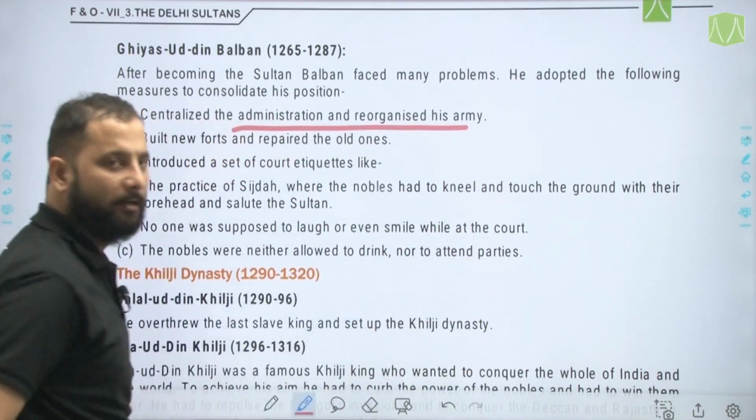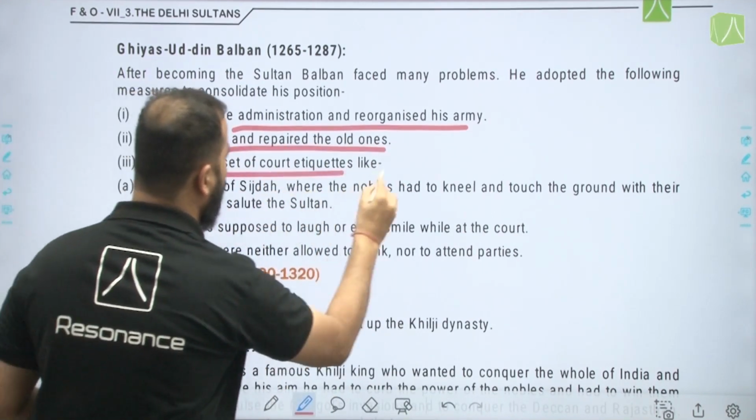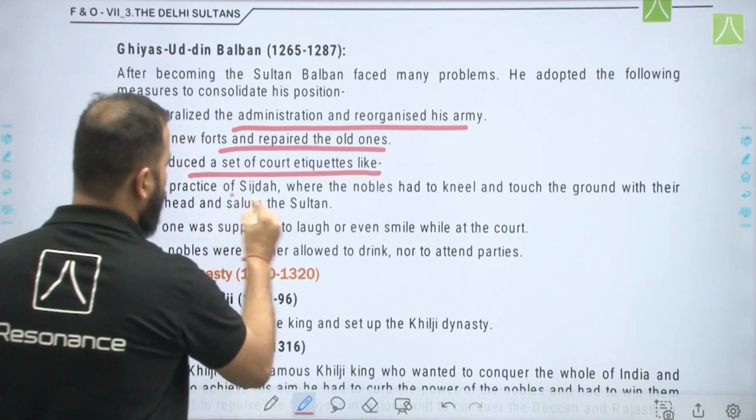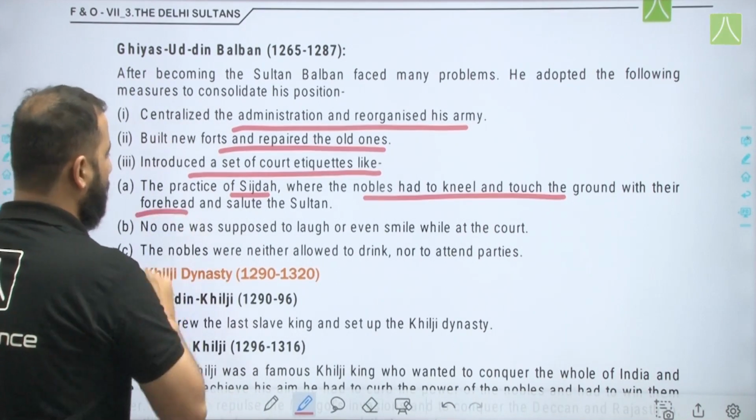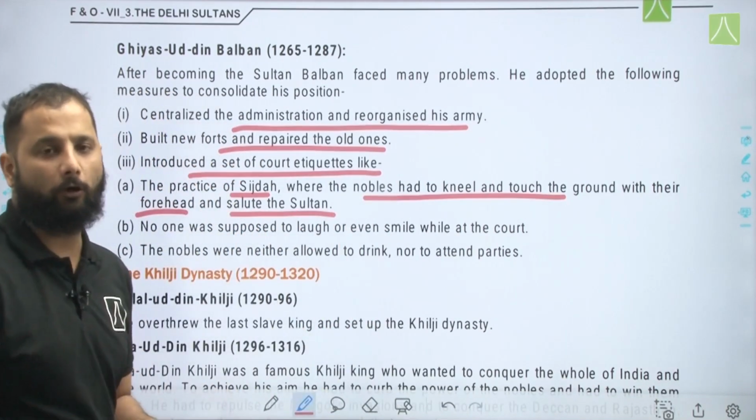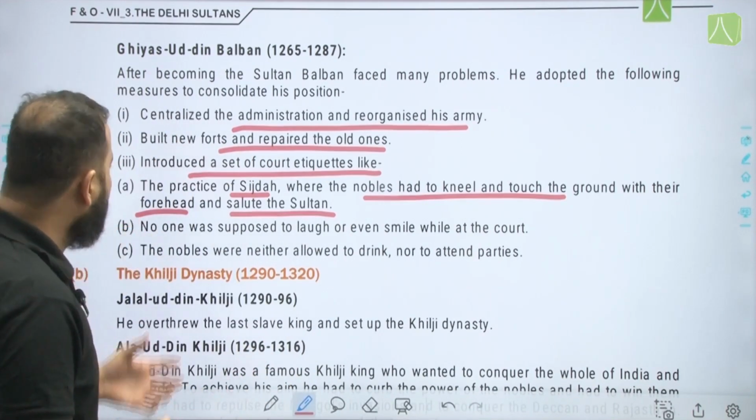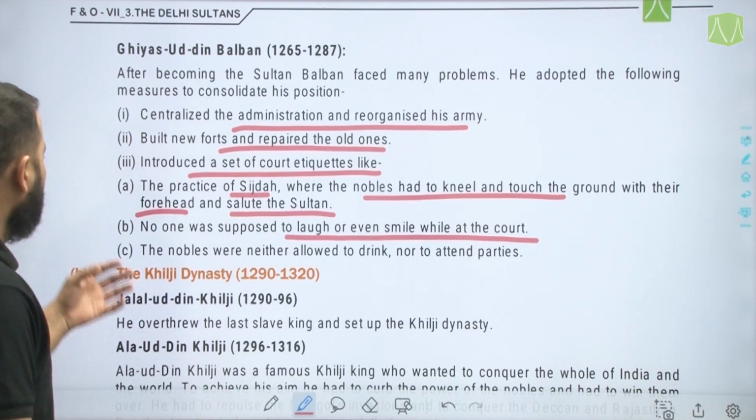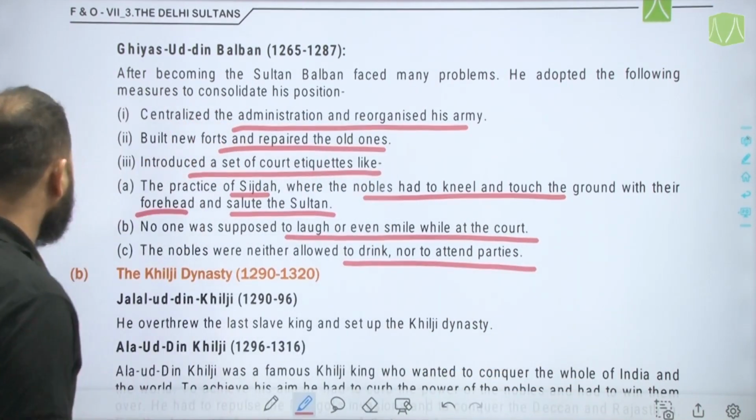and reorganize the army, built new forts and repaired the old ones, and introduced a set of court etiquettes like the practice of sajda, where the nobles had to kneel and touch the ground with their forehead, and a salute to the Sultan in order to establish his supremacy in front of the nobles. No one was supposed to laugh or even smile while at the court. The nobles were neither allowed to drink nor to attend parties.